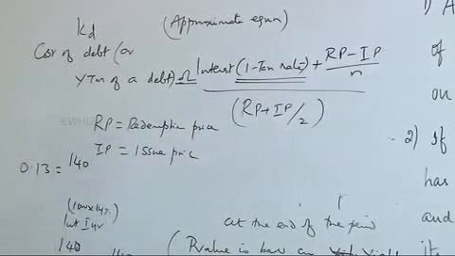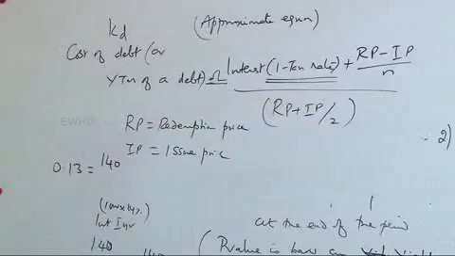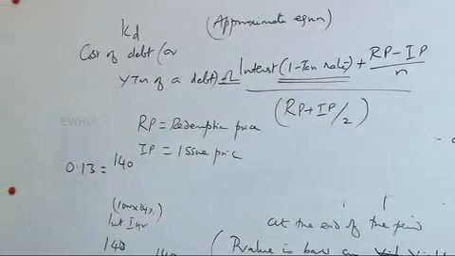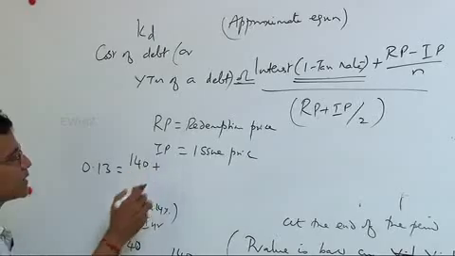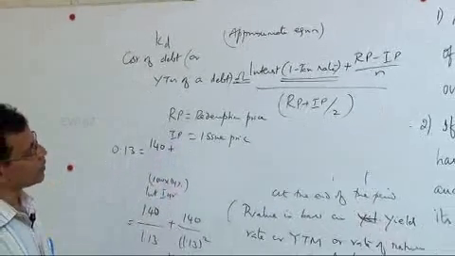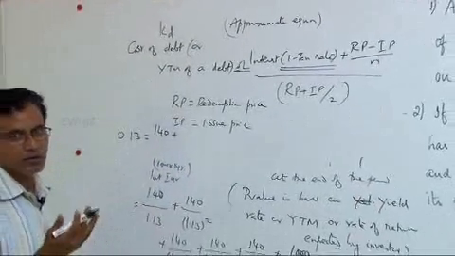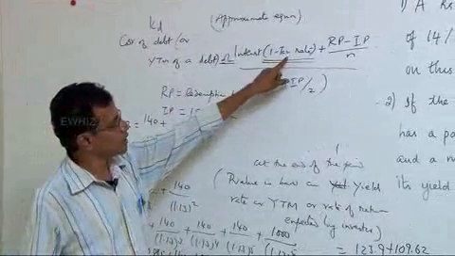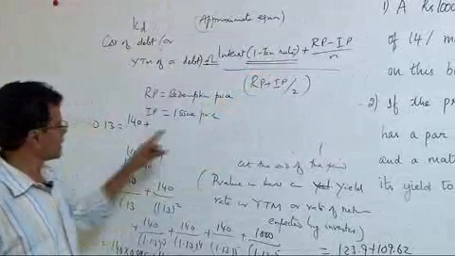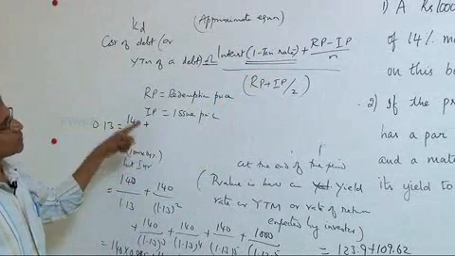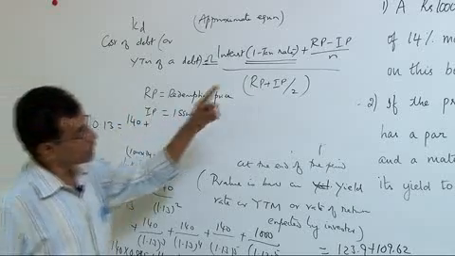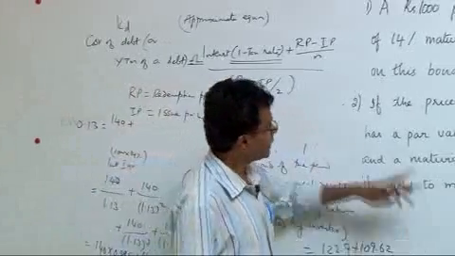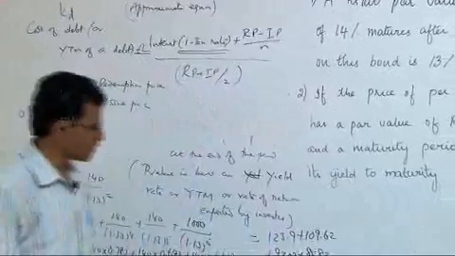Wherever you have the issue of valuation of a bond, you might most of the times ignore taxes for the simple reason that a tax rate applicable to the investor may be anything. An investor could be a company or an individual, and therefore there is no single tax rate. So ignoring taxes, I just take 140. The redemption price could be 1000. The issue price is what we want, 1035.38.